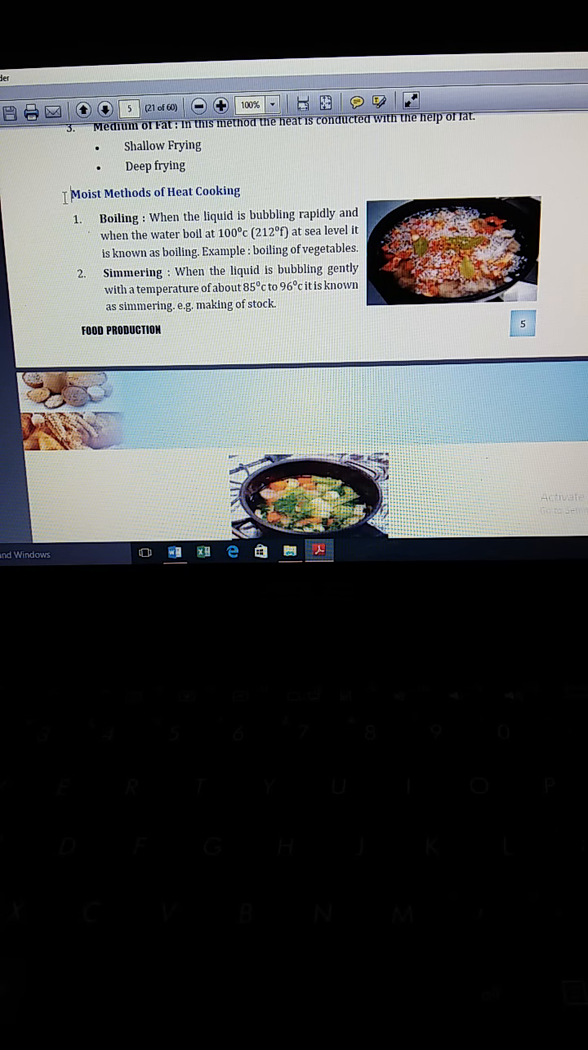Boiling. When the liquid bubbles rapidly and the water boils at 100 degrees Celsius at sea level, it is known as boiling. Example of boiling: vegetables. Simmering: when the liquid is bubbling gently at a temperature of about 85 degrees Celsius to 96 degrees Celsius, it is known as simmering. For example, in making stock, we use the simmering method.